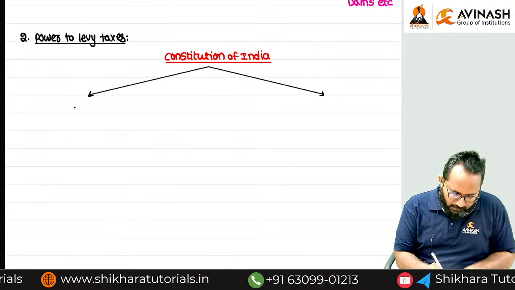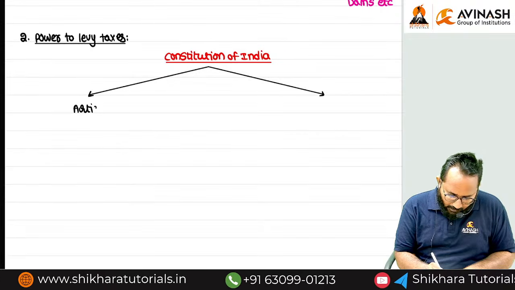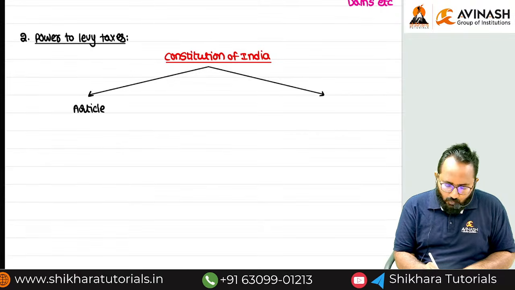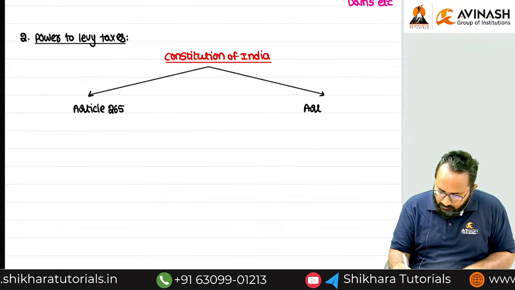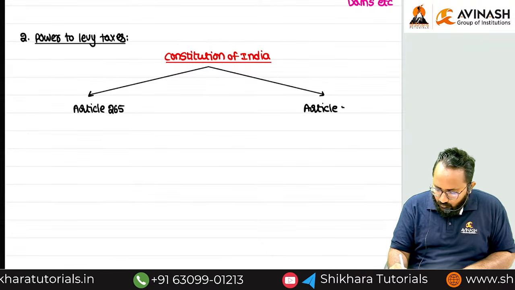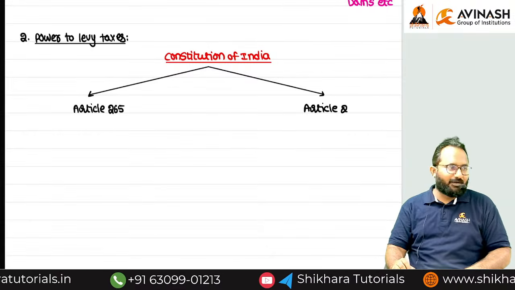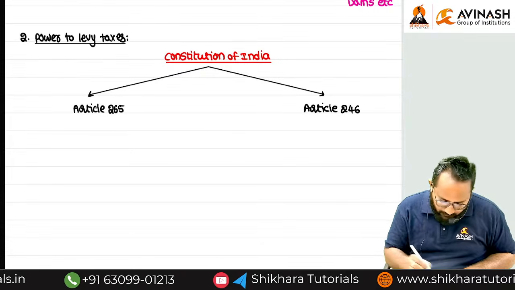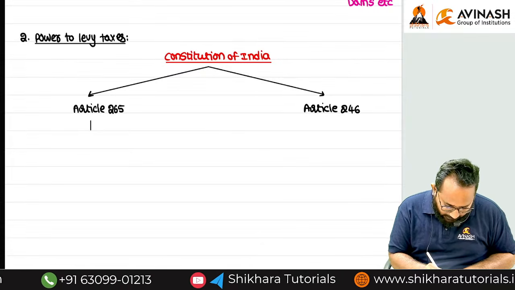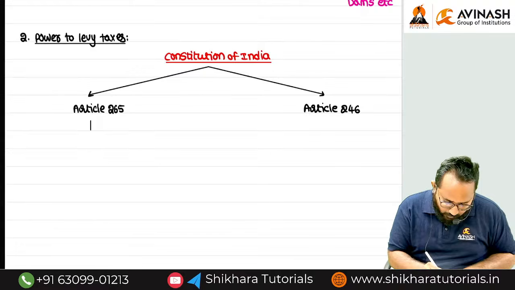Any idea about those article numbers, sir? Article 265 first. Then we have to learn another one. Article 246. First, we can concentrate on article number 265.